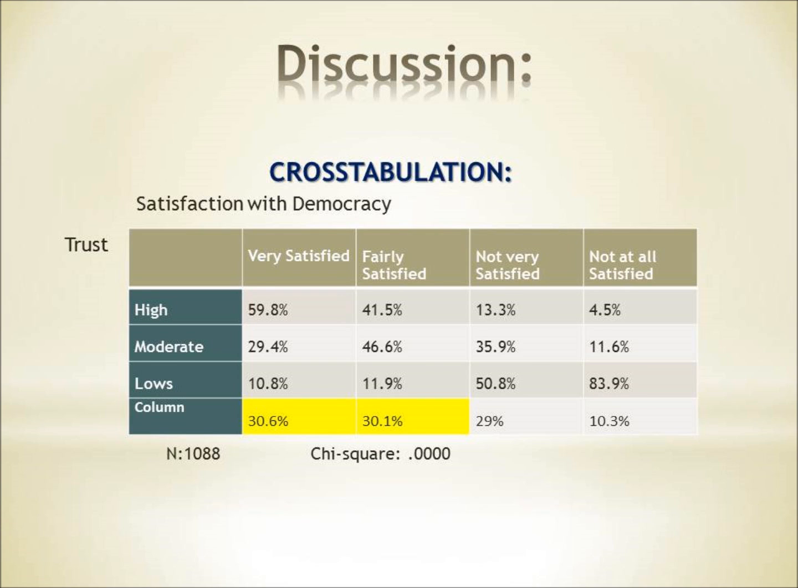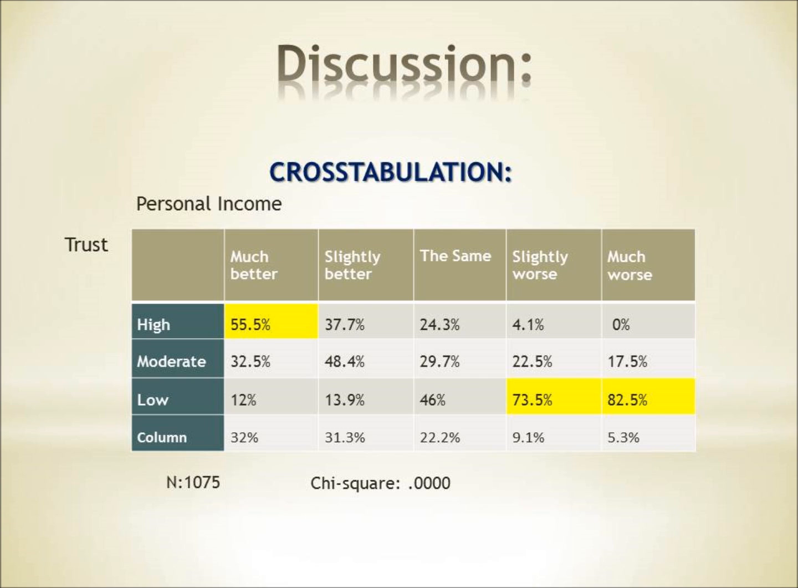democratic process is working. The personal income crosstab tells us that 55.5% of Venezuelans who believe their income will be much better have a high level of trust in their government, and the people who are expecting a decrease in personal income are much more likely to have a low trust in Chavez's government.